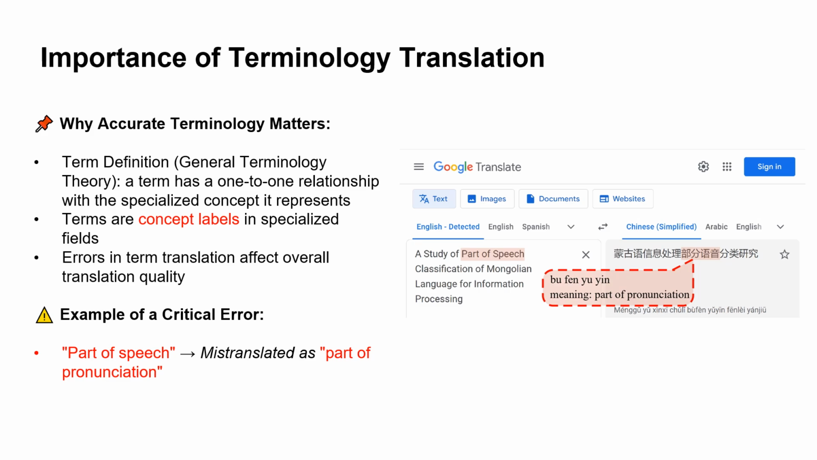According to general terminology theory, a term can be distinguished from words in ordinary language by its single meaning relationship with a specialized concept. In various fields, terminology serves as concept labels, and their translation accuracy is crucial for overall translation quality. For instance, if the term "part of speech" is incorrectly translated as "part of pronunciation," it alters the original meaning entirely. This highlights the significance of accurate terminology translation, as even minor inaccuracies can lead to major misunderstandings.